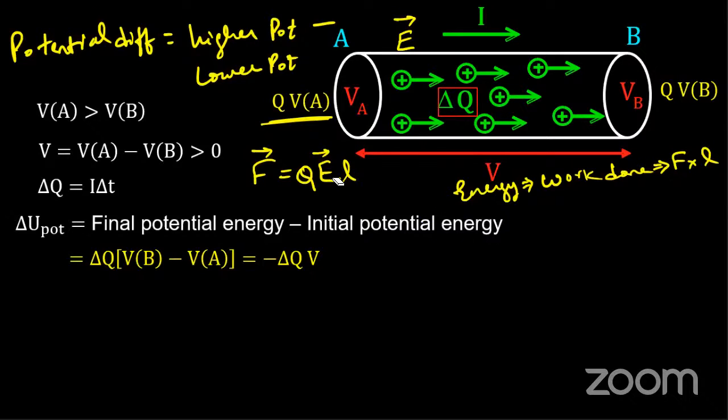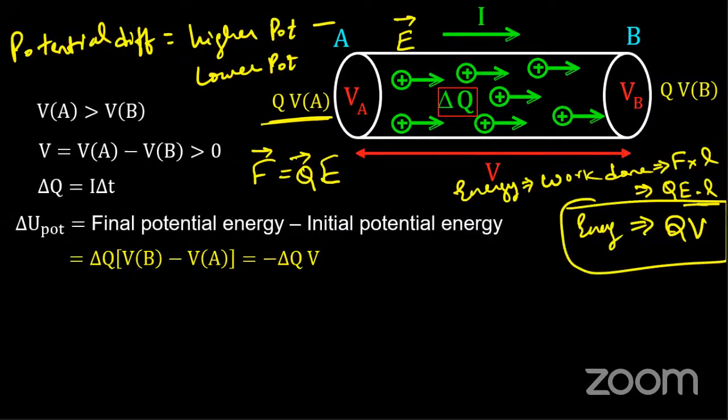From here, I know F is equal to Q into E. So I know the work done or energy stored is F into L, so I can replace this with Q into E dot L. On rewriting, E dot L is V, so I get work done or energy is nothing but Q into V. Hope everyone has got this. If somebody had any doubts how we got Q into V as energy, this was the explanation.